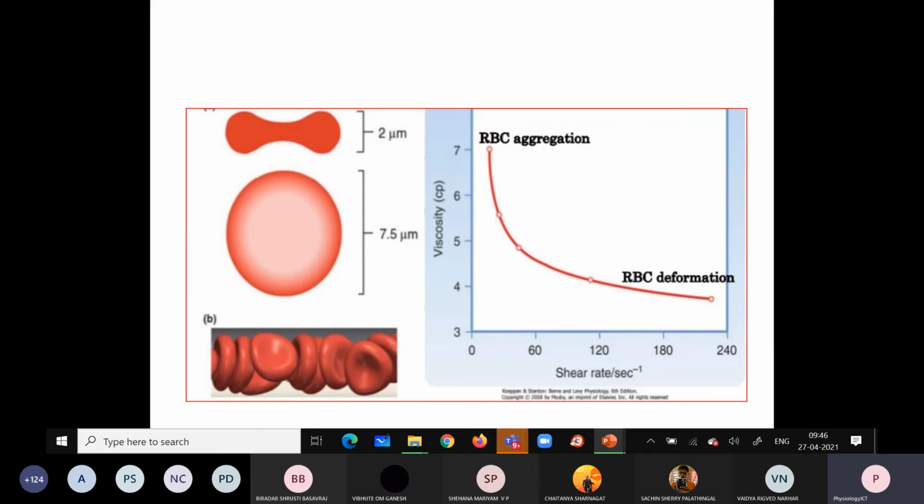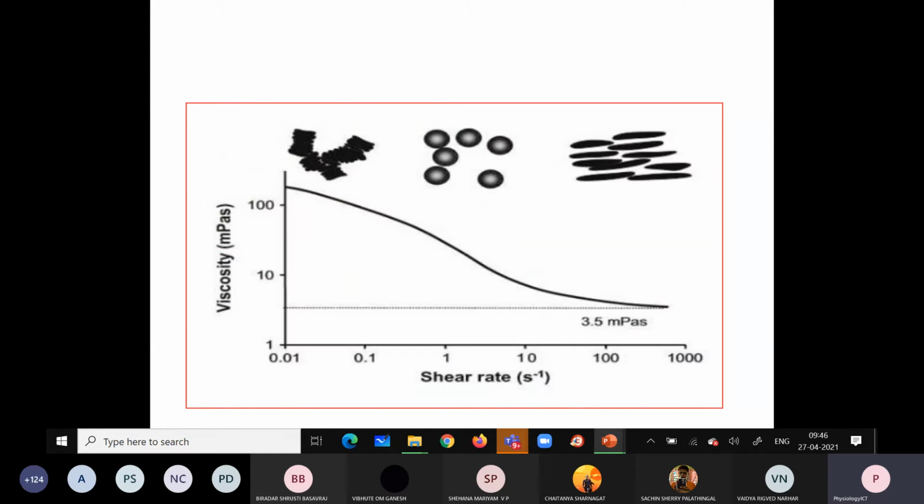Viscosity is directly proportional to the resistance. If the resistance increases, the blood flow decreases, so it is inversely proportional to the blood flow.